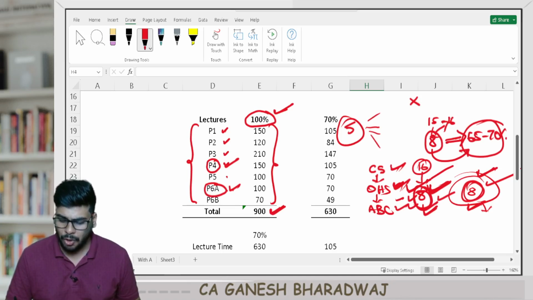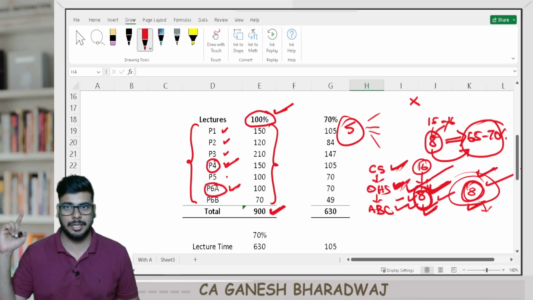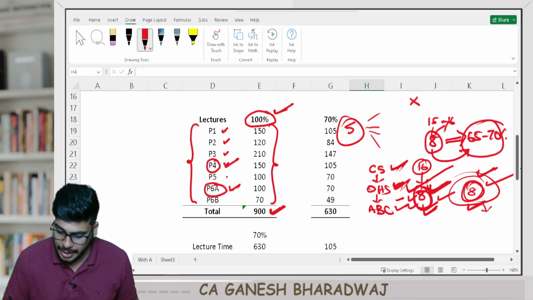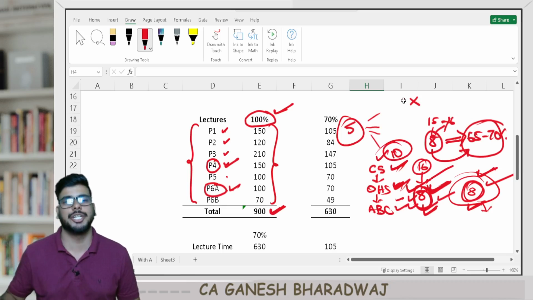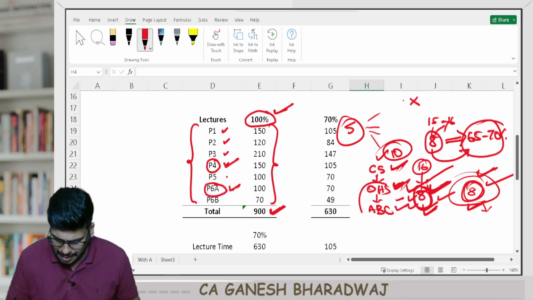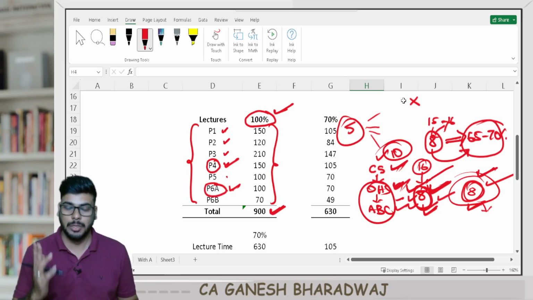If you see, for the last 16 attempts, if I'm not wrong, 2018 to 2023. So that is how many years? 5 years, 5 into 2, 10 attempts. For the last 10 attempts, every single attempt they have tested cost sheet. And in every single attempt, either overheads or ABC, one of these 2 chapters will come, or at times both will come. Clear?